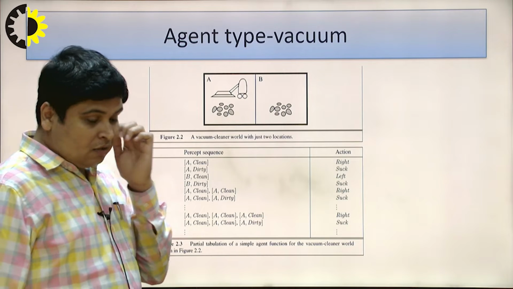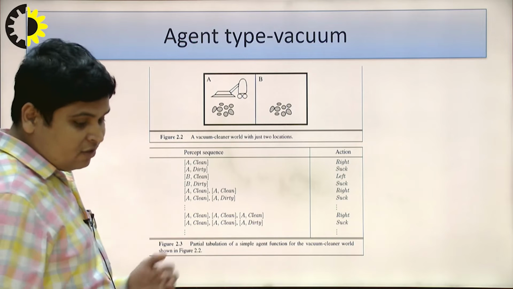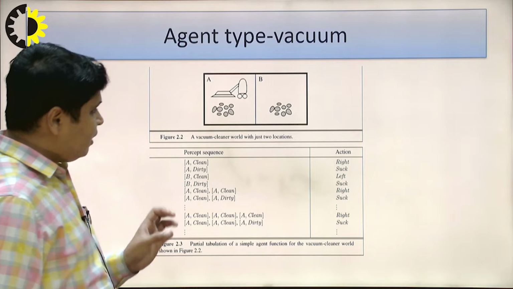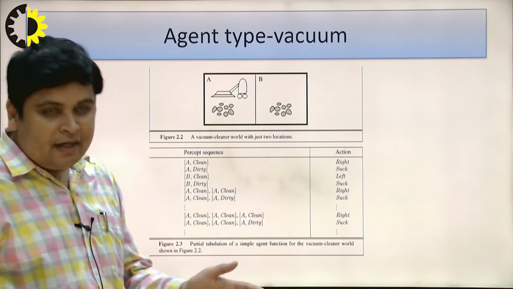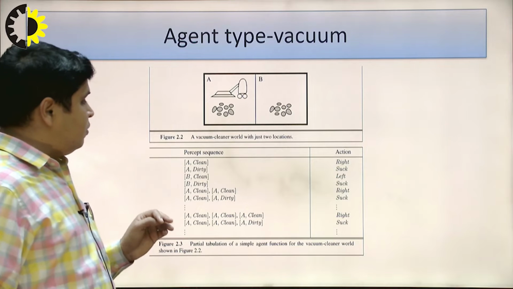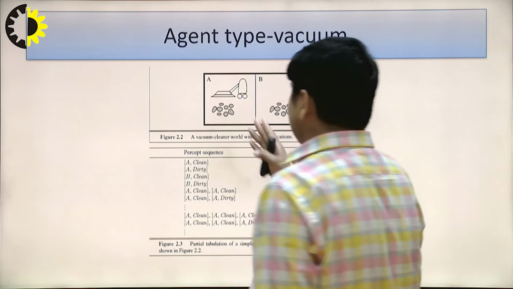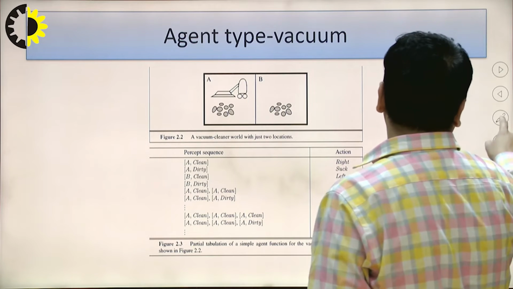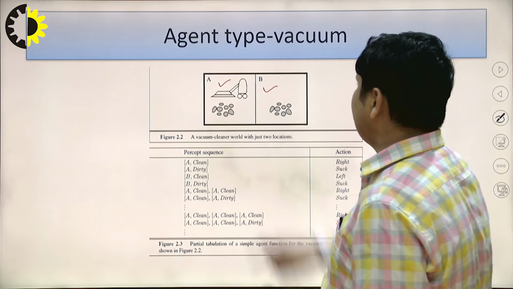The task of this vacuum cleaner is to perform the dusting, to suck up the dust and clean that area. So it is a vacuum cleaner world with just two locations: location A and location B.